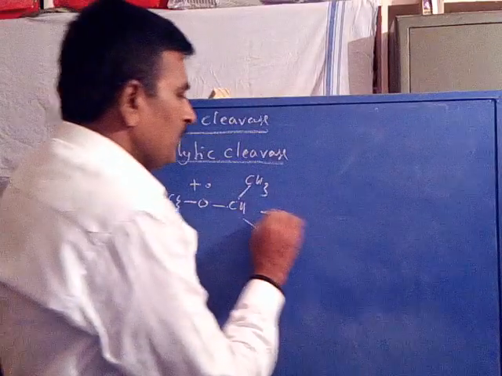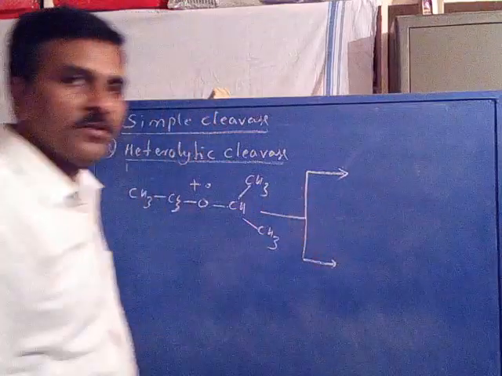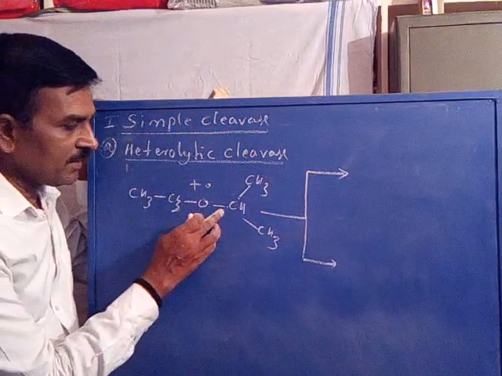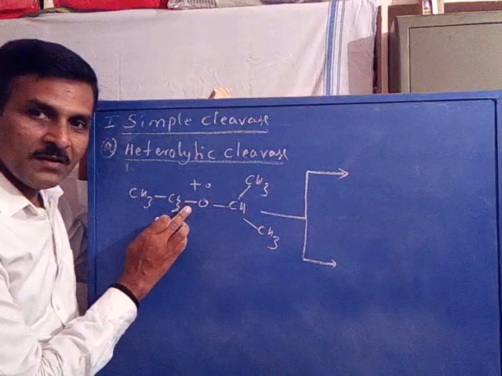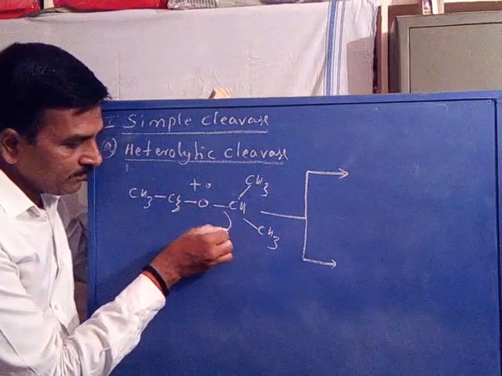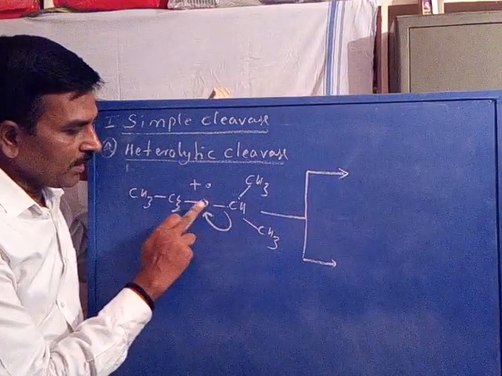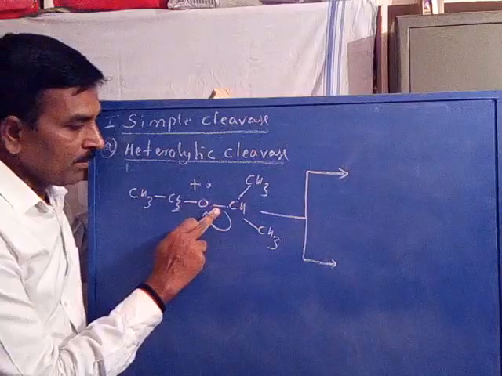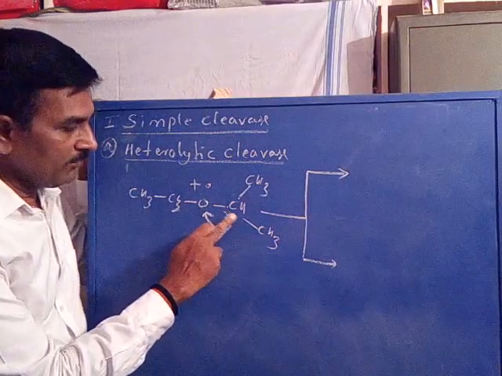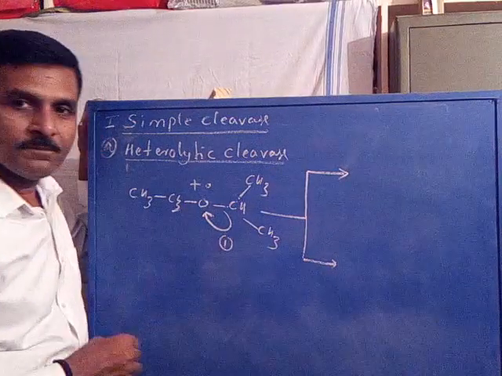Now, when it undergoes a fragmentation process, there is a possibility of cleavage of either this bond or this bond. If the bond between oxygen and the methine carbon, the CH carbon, is heterolytically cleaved, we call this process 1.